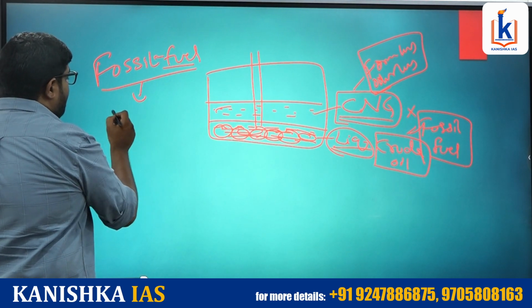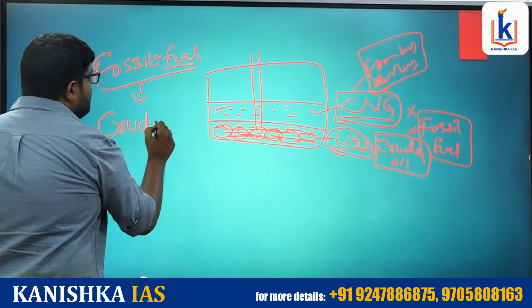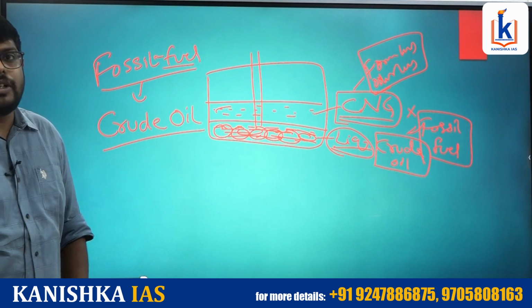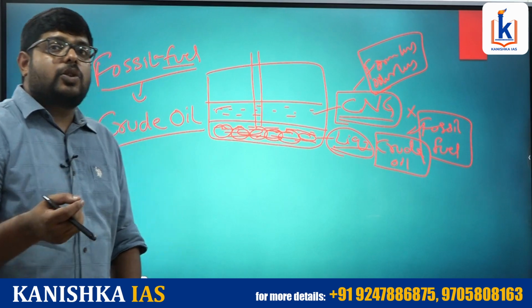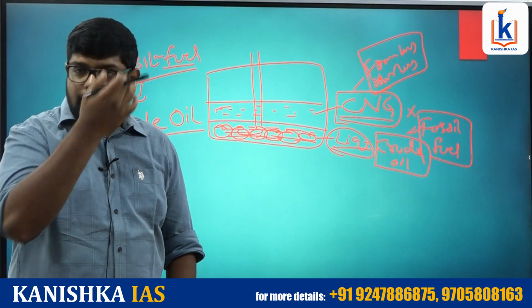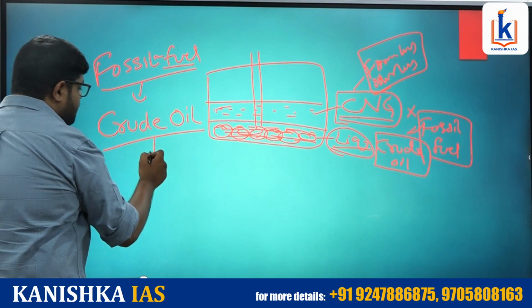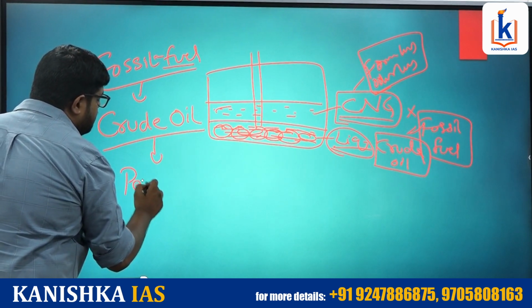As it is in the raw form, it is called crude oil. This crude oil will be fractionally distilled. I will be discussing what fractional distillation is. When this is fractionally distilled, then we will be getting something called petroleum.